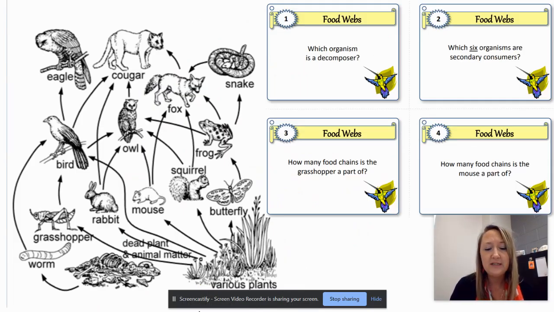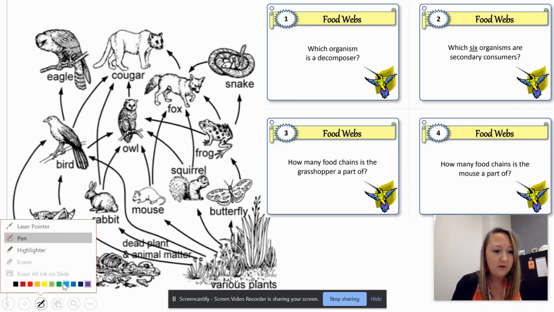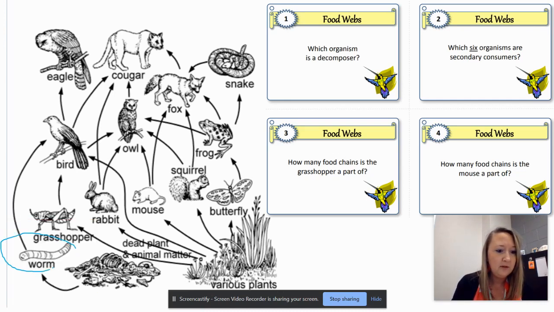Number 1, which organism is a decomposer? Remember, decomposers are going to eat dead organisms. Only one is a decomposer. That is our worm, right? So that is number 1. Number 2, which 6 organisms are secondary consumers? This means that they are the second consumer. This does not include plants. Plants are not consumers. Plants are producers.